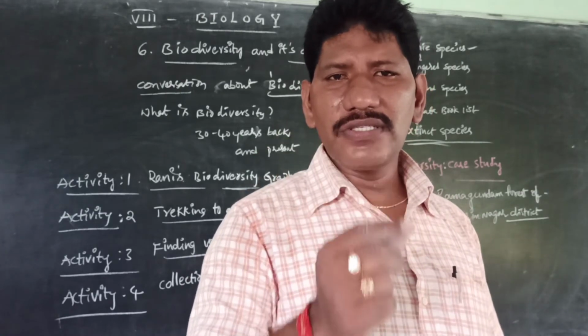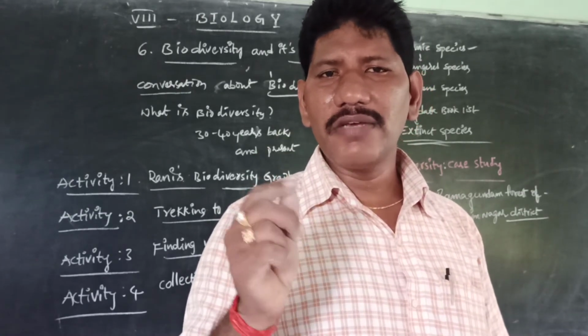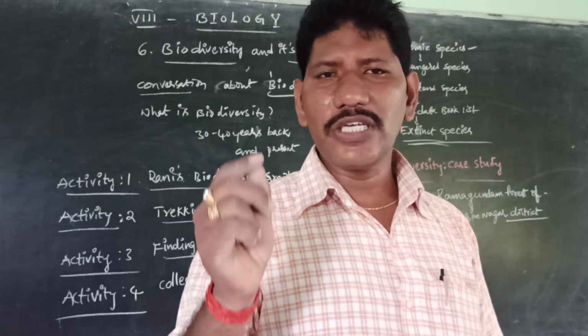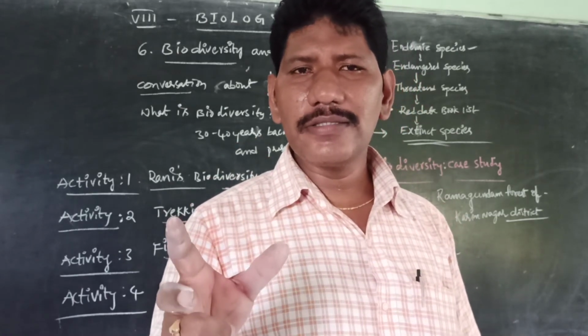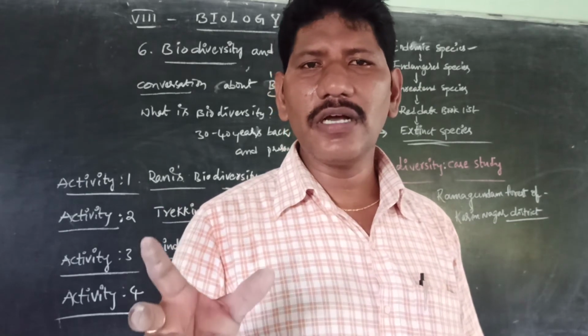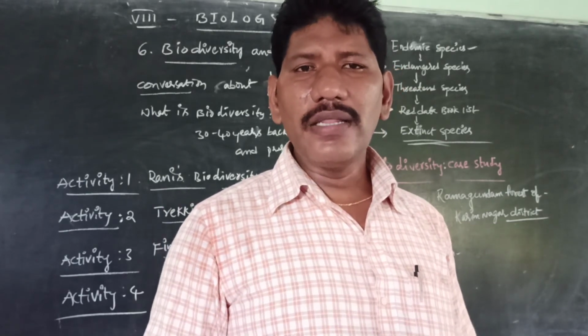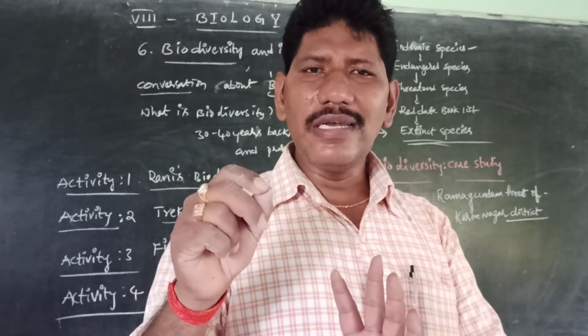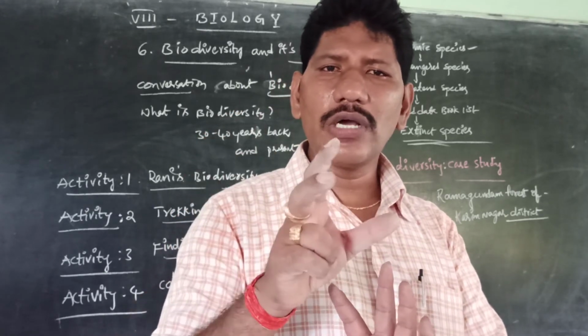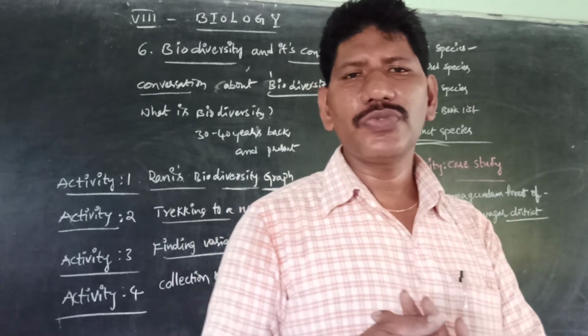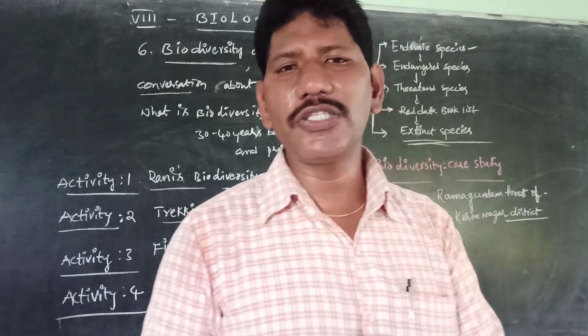Because of the feeding, especially of the Hyderabad pigeons, their number is increasing through breeding, and they are killing or rejecting the local species of crows. So this is called an invasive alien species.